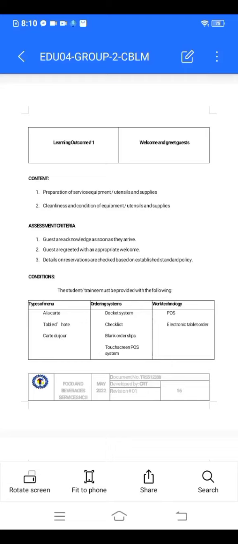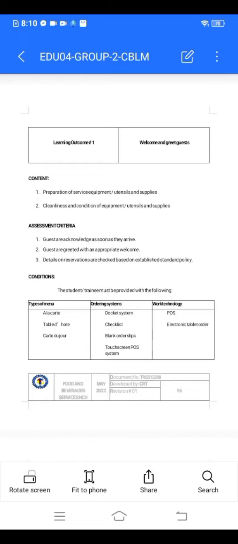Kunyari po, welcome and greet guests, seat the guests, take food and beverage order, liaise between kitchen and service areas. Kung ilan po yan, yun din po ilalagay nyo. Kung ilan po yung elements niya. Learning outcome number 1. Again, you can find it from the training regulation under the element, then the content.